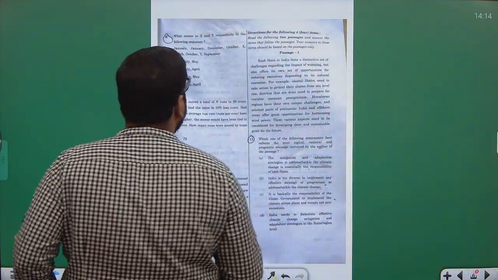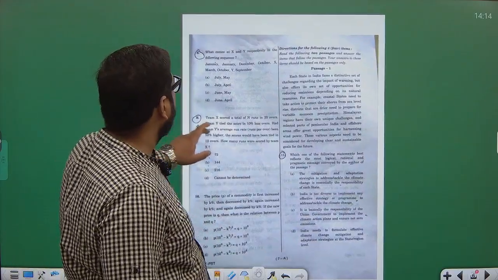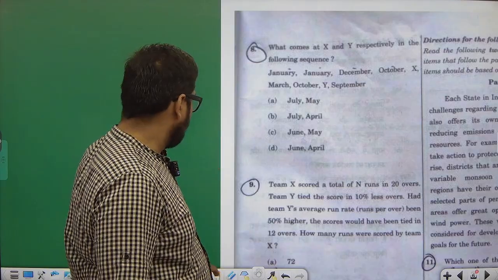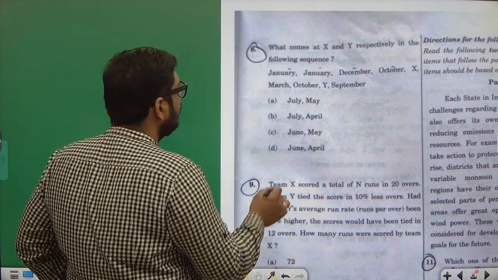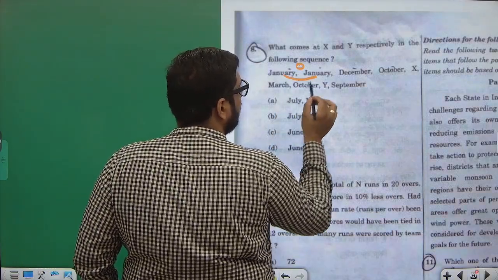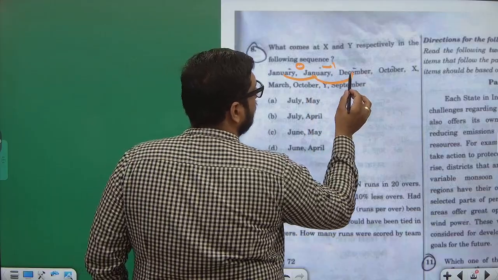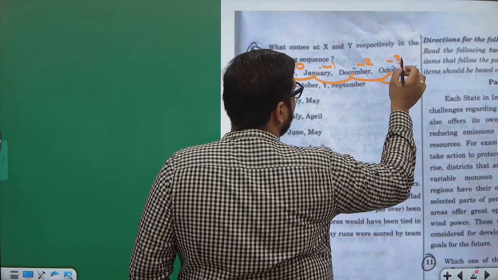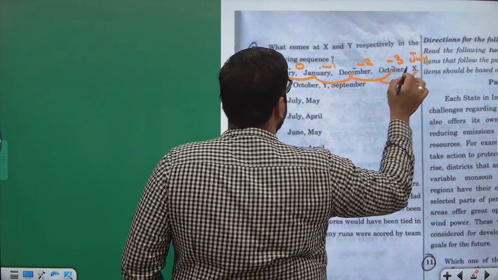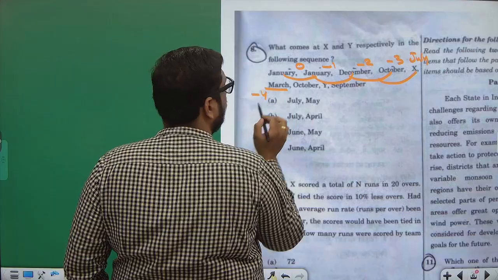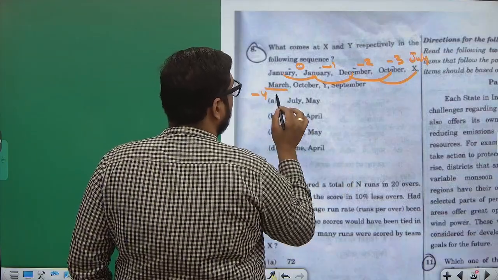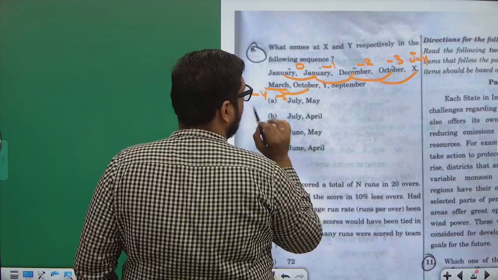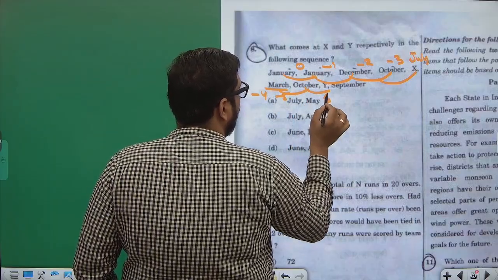What comes at X and Y respectively in the following sequence? This is a very straightforward question, guys. January to January, it is 0. January to December, -1. December to October, -2. Then October to something would be -3. October is 10. 10 minus 3 is 7. 7 is July. July to March would be -4. 7 minus 4 is 3. Correct. Then it should be 3 minus 5, that is -2, that is 12 minus 2, 10. 10 minus 6 is 4. That is April.